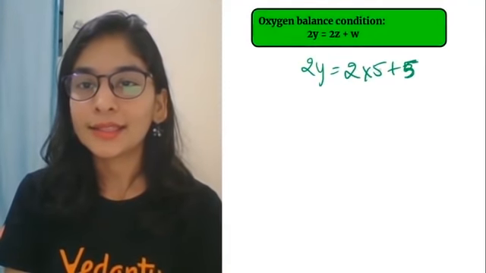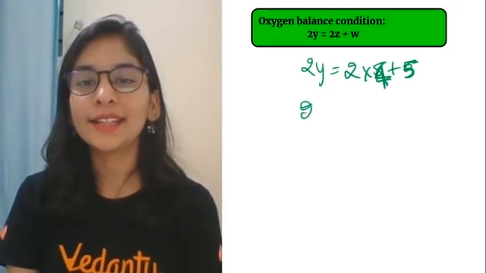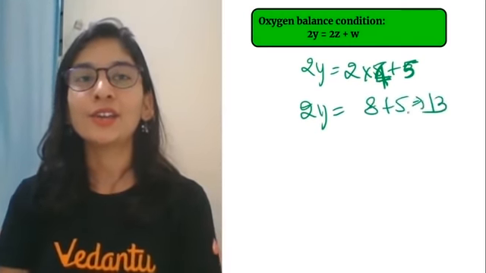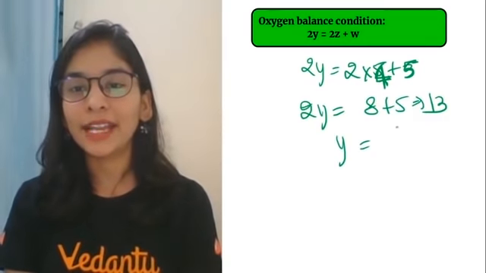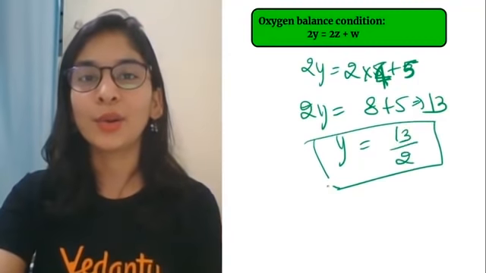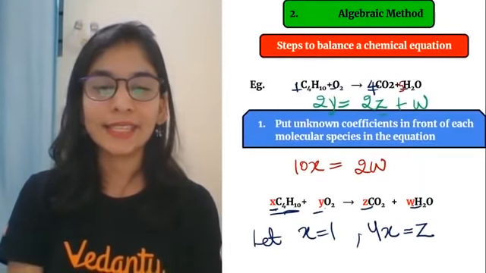All right. कितना आया students? 2y is 8 plus 5, 13। 2y कितना है 13, y का वैल्यू कितना है 13/2। मतलब जहां y है वहां लिखोगे 13/2। All right, let me take you to the same slide.